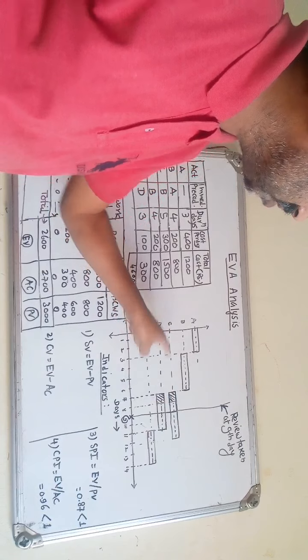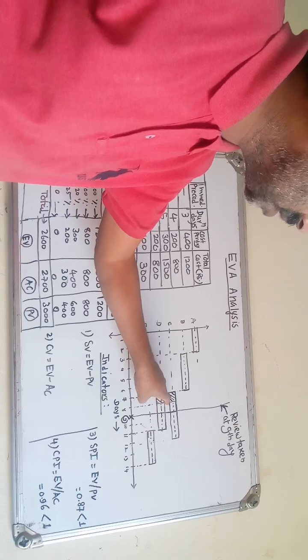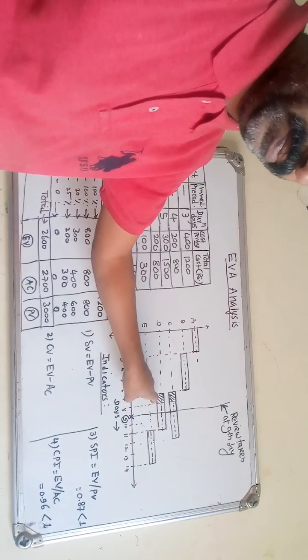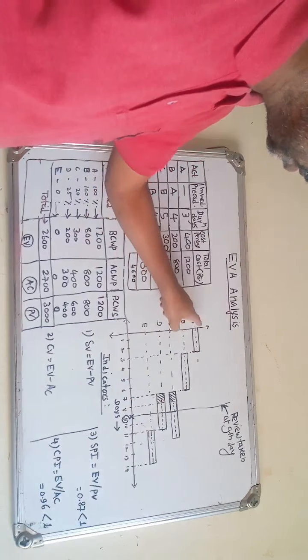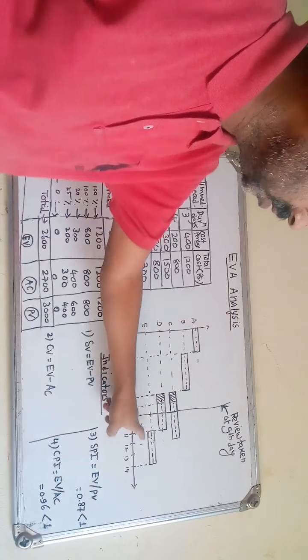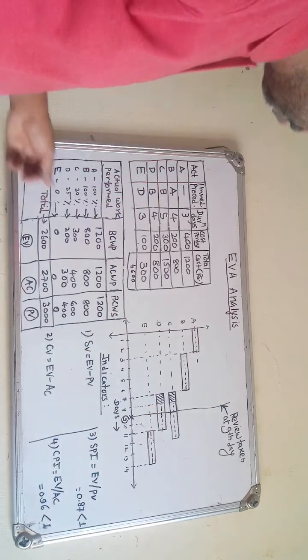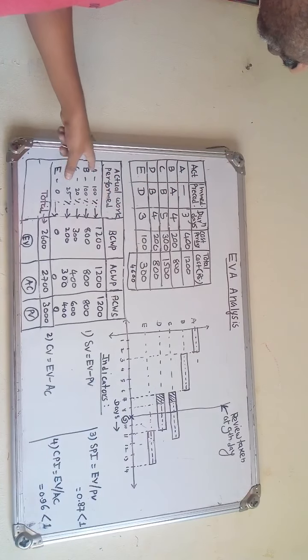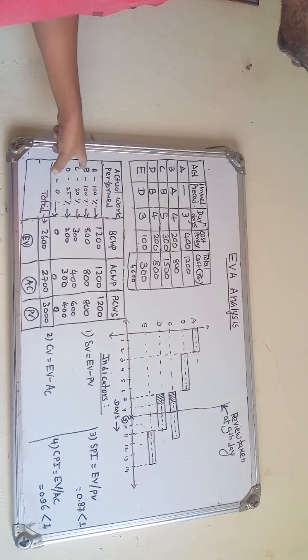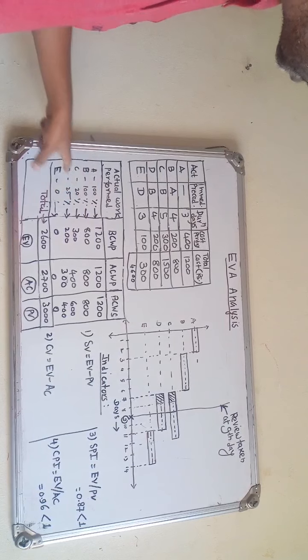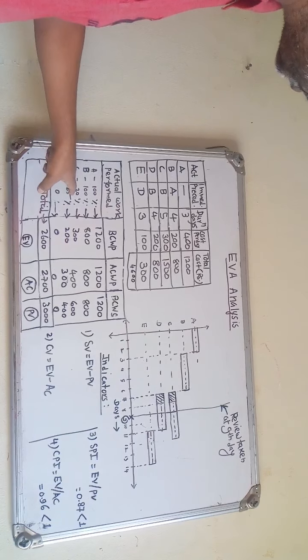Right? A and B already completed. Activity E, yet to start. So we have the actual work performed. Activity A 100% completed at the date of review at 9 day. B 100% completed. C activity 20% completed, shown by hash line. Activity D 25% completed, shown by hash line, and activity E yet to start, that is 0.